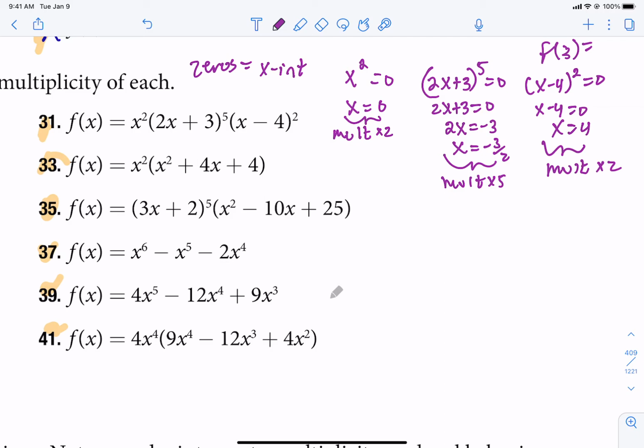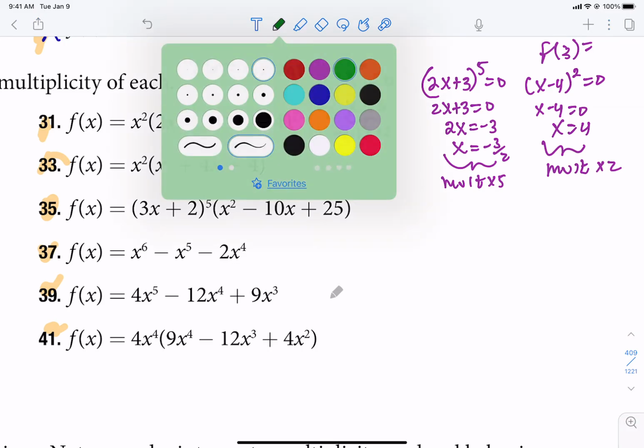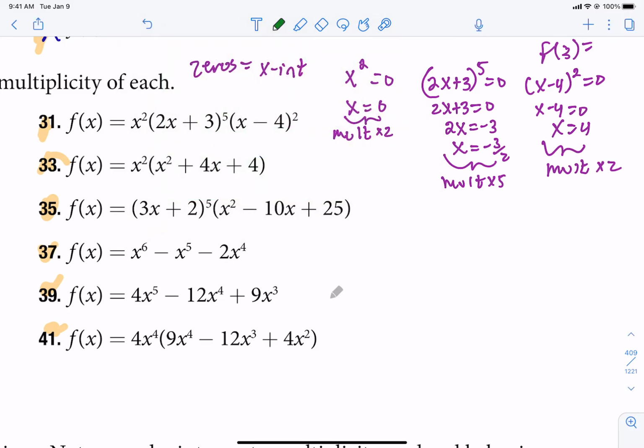And if it's in factored form, yay, that's great. But the problem is some of them are not in factored form. So what I would like to do is do 37 together. And I think that will kind of push us in the correct direction on how to do these.